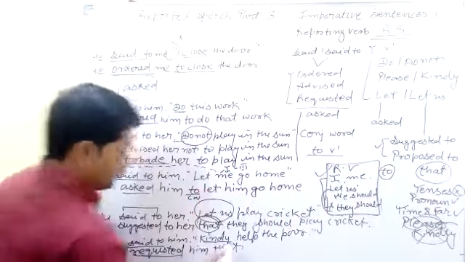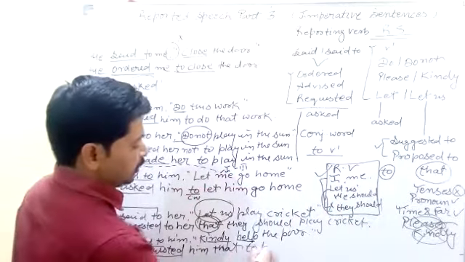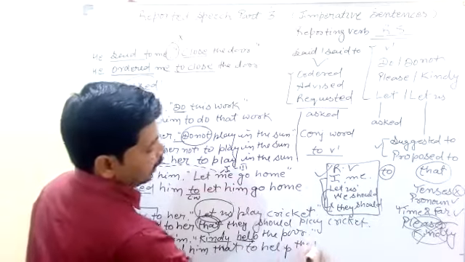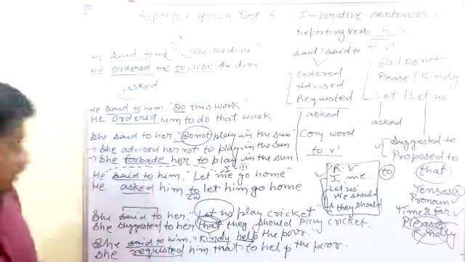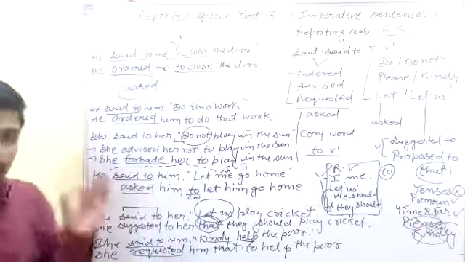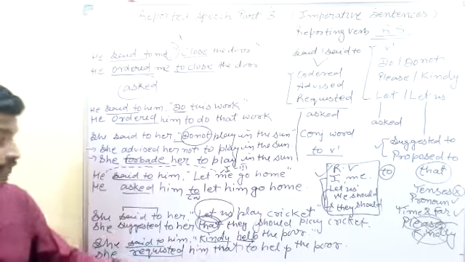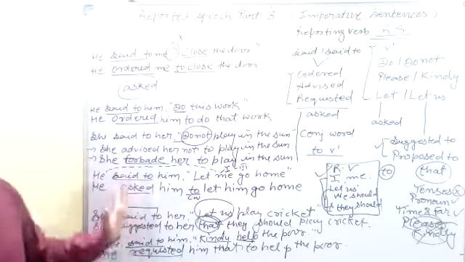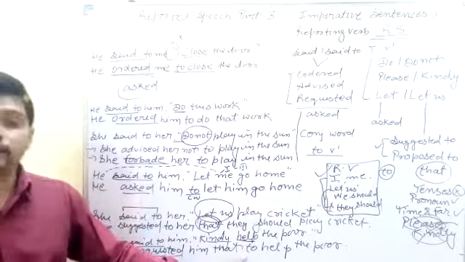So here we leave out "kindly," and before the first form of the verb we can use "to": "to help the poor." It is a very simple sentence. Now if any reported speech starts with "please" and "kindly," then when we change the sentence from direct speech, we leave out "please" and "kindly," and before the first form of the verb we can use "to."